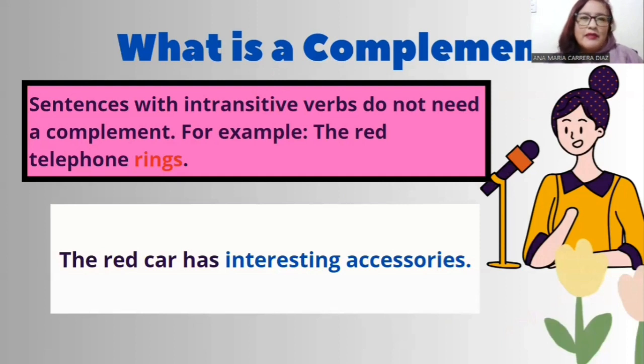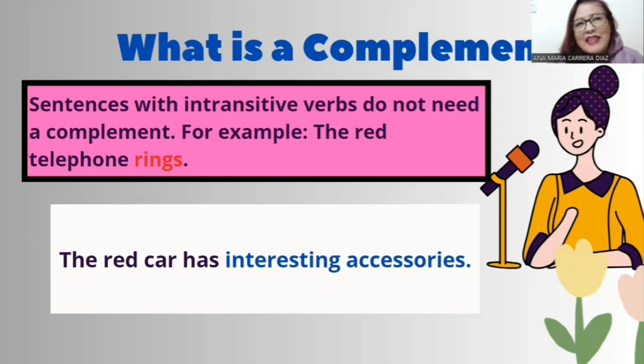What is a complement? Syntactically, it is the obligatory element in the structure of the sentence, since without it, the subject will not transmit the action or the state it carries out. But there is an exception: when we use an intransitive verb, in which case we don't need a complement. For example, the red telephone rings, but this case is not our concern for now.